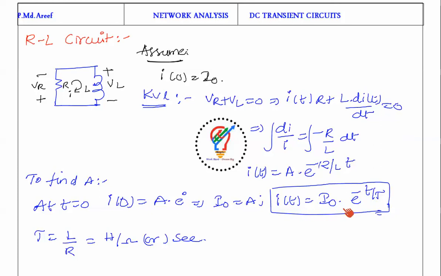I of t is equal to I naught into e power minus t by tau, as we did in the previous case. In the previous case, v of t is equal to v naught into e power minus t by tau. Here I of t is equal to I naught into e power minus t by tau, where tau is equal to L by R, having units of seconds, or it can be represented as henries per ohm.